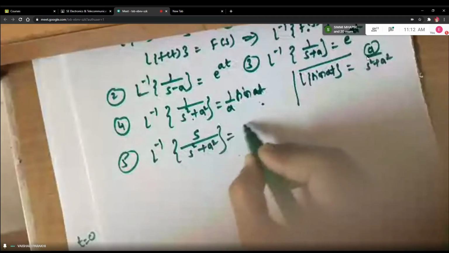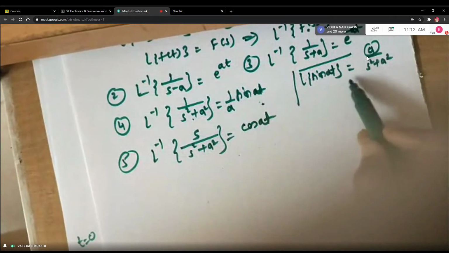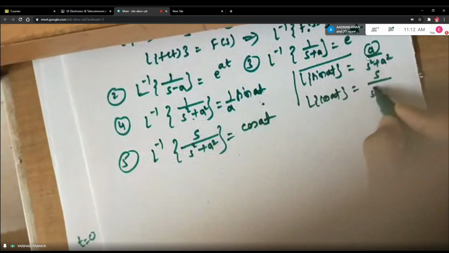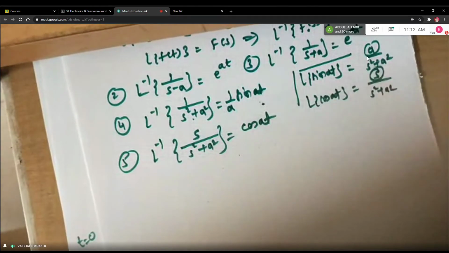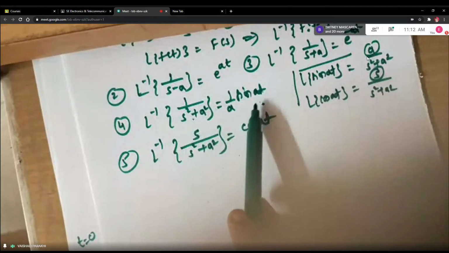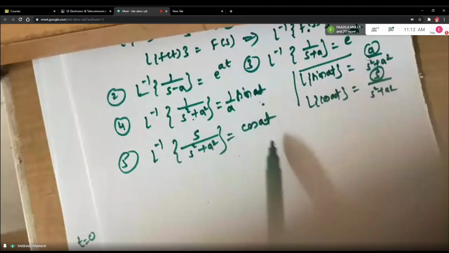So here what happens? It will be just cos of at. Are you understanding, students? Because Laplace of cos at is what? Laplace of cos at is S upon S square plus A square. We cannot transfer this S to the other side. It will not remain out of the Laplace transform. But A is a constant, so by linearity property, A can be taken out, but not S. So whenever the numerator is 1 in Laplace inverse, you have to write the answer in terms of sine. Whenever the numerator is S, you have to write the answer in terms of cos.